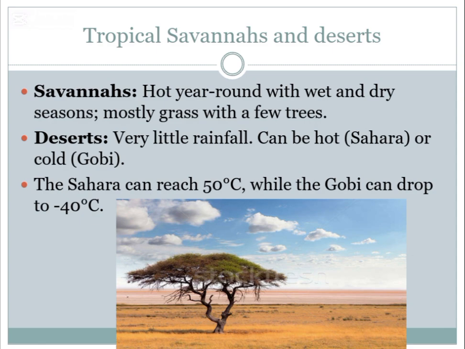Deserts can be hot or cold. They can be sandy or rocky. The largest hot desert in the world is the Sahara in Africa. Temperatures in the Sahara can be 50 degrees Celsius during the day. The Gobi Desert, kindly underline these lines. The Gobi Desert in Asia is a cold desert. Temperatures in this desert can fall to minus 40 degrees Celsius. Desert plants and animals can live without much water.